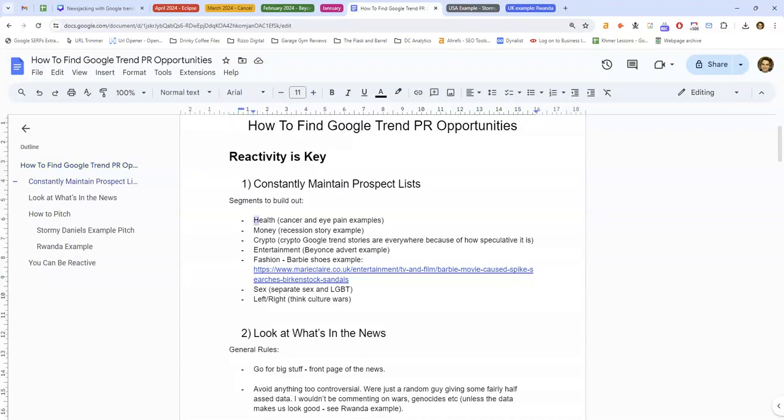So segments to think about are health. So we can see the cancer and eye pain examples.